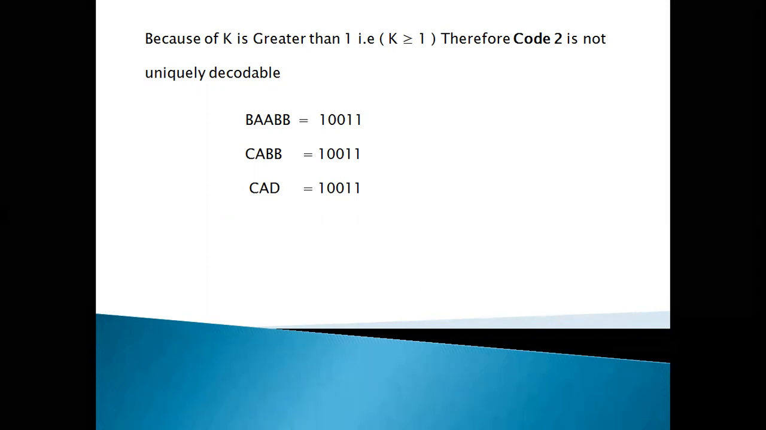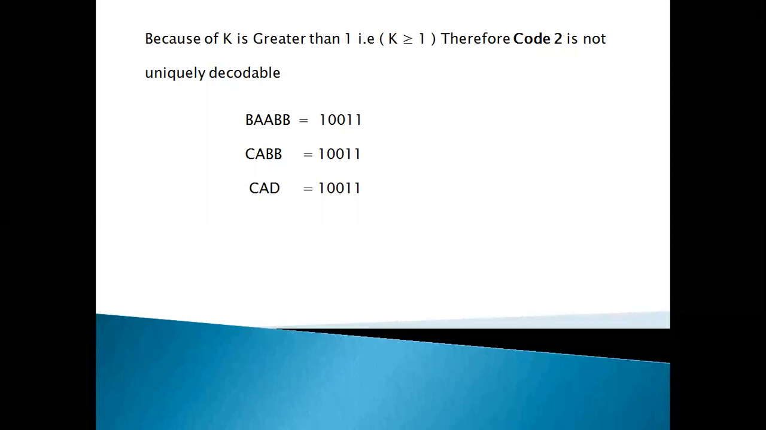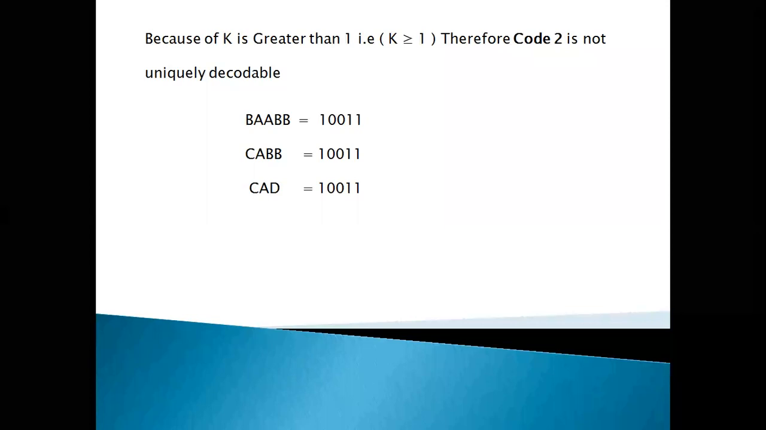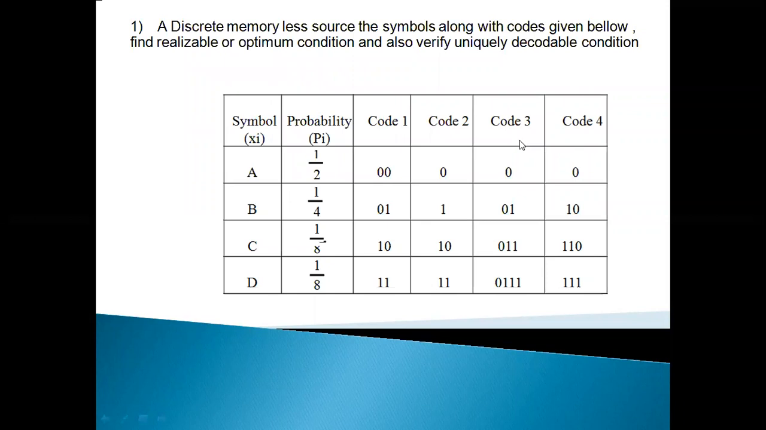So we must always obey the K less than or equal to 1 condition. K is the sum of 2 to the power of minus Ni. That is the formula for K, the uniquely decodable condition. That is the Kraft inequality condition. So students, you can go through code 3 and code 4 on your own. Check code 3.